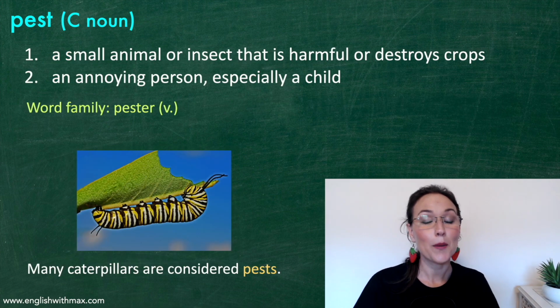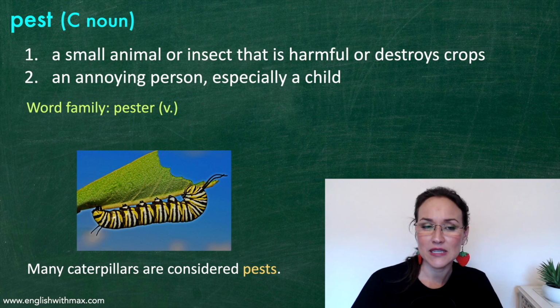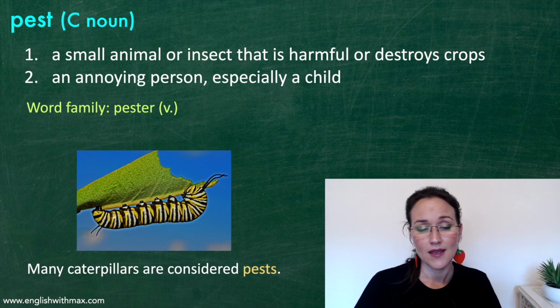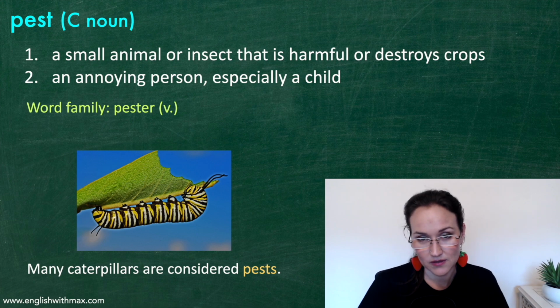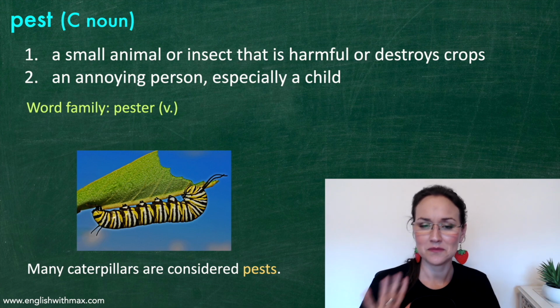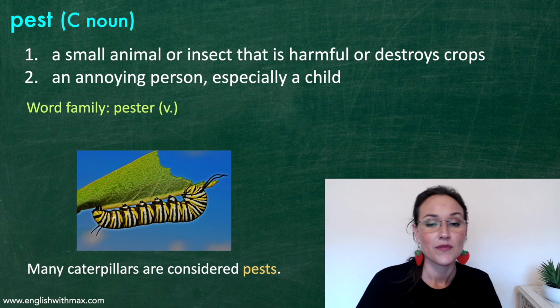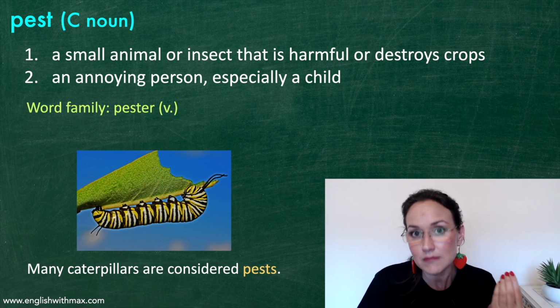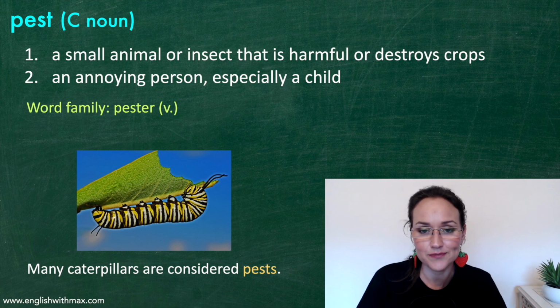The next word is pest. Pest is a countable noun. It has a couple of meanings, but the main meaning is the first one: a small animal or insect that is harmful or destroys crops. It can also mean an annoying person, especially a child. Please don't misunderstand me, that's not my opinion there. I'm not saying that I find most children annoying. It's just that when people use this word pest to refer to a person, they normally mean a child.